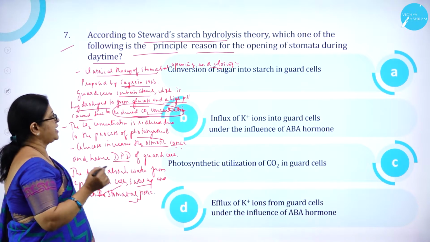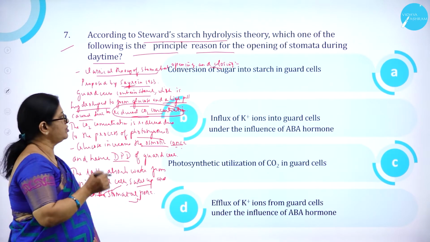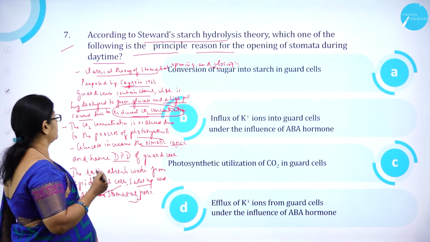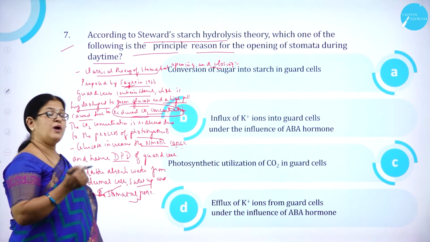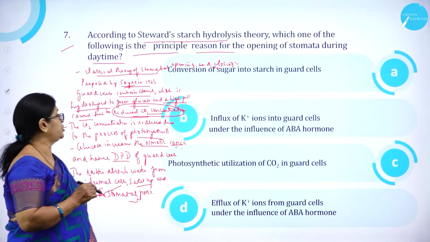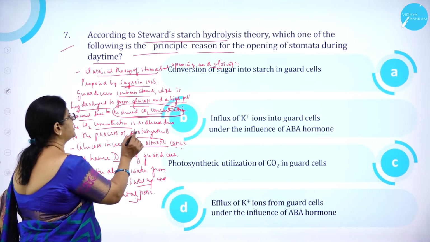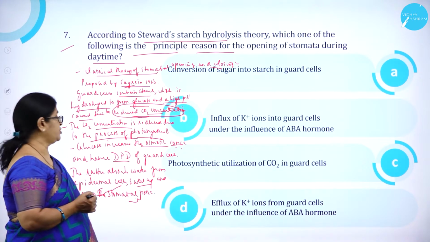Why is there a reduction in the carbon dioxide concentration? Because it is utilized for photosynthesis. So the carbon dioxide concentration is reduced due to the process of photosynthesis.